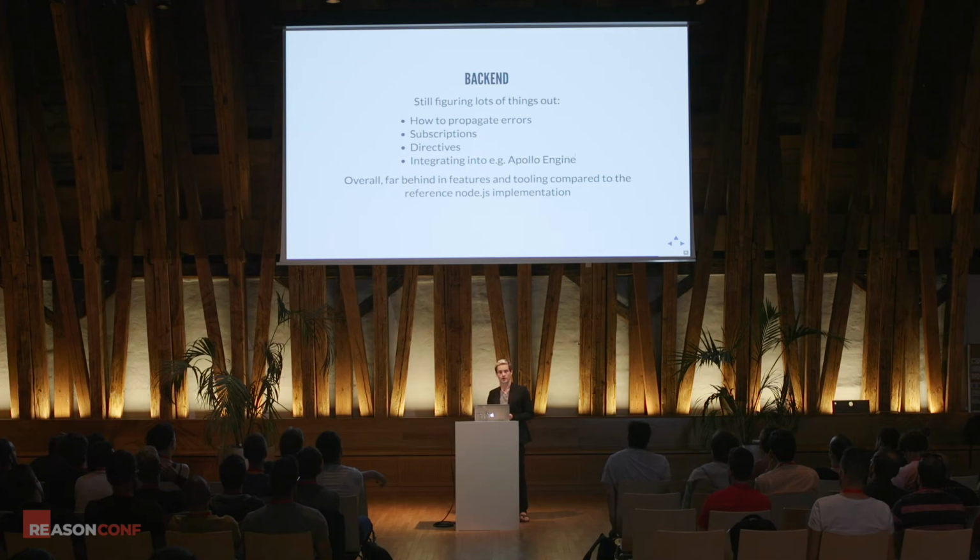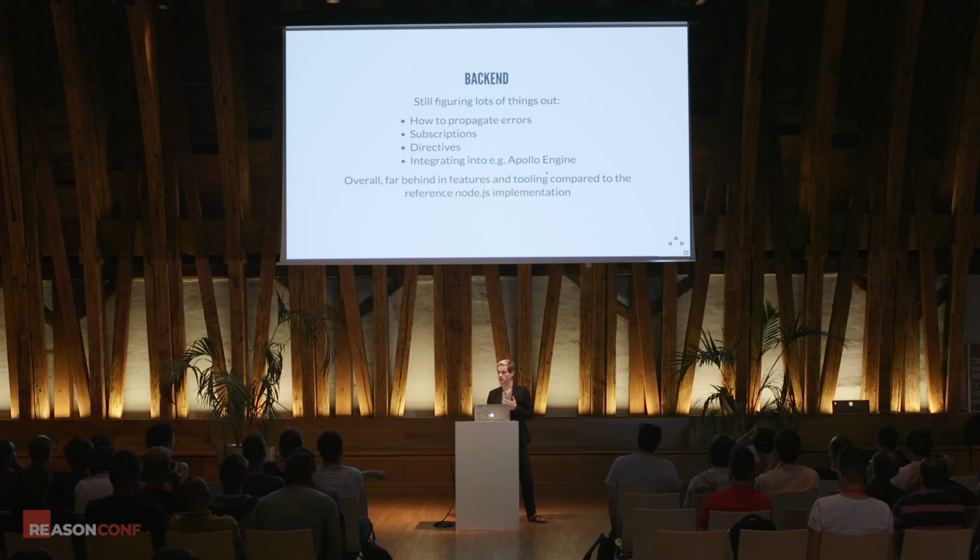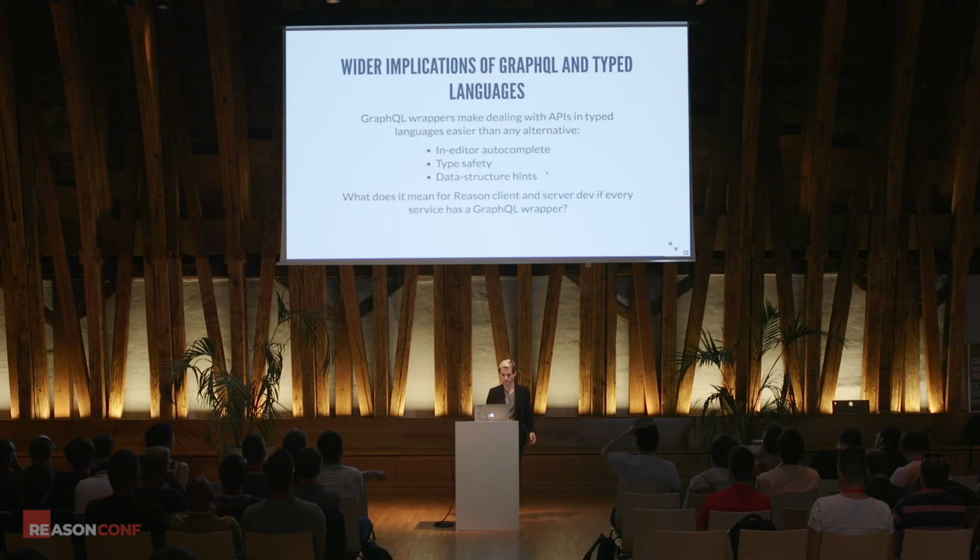It's still unclear how you marry the two type systems and propagate errors properly. We haven't implemented subscriptions or directives, and there's a wider GraphQL ecosystem that we don't necessarily integrate with right now. And that's just for lack of time, not for any sort of impossibility. And just as a caveat, the reference implementation is in Node, and it's GraphQL.js, and we're probably always going to be behind that. So there are definitely trade-offs whenever you use OCaml.